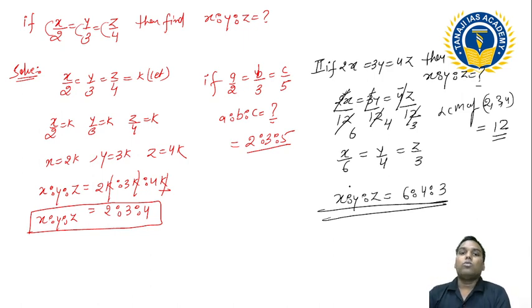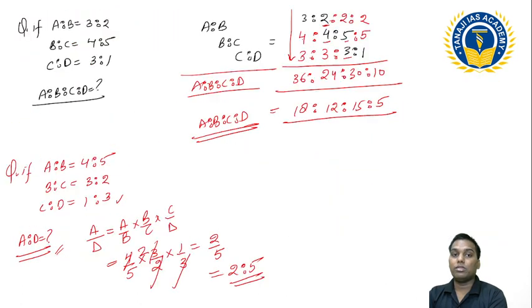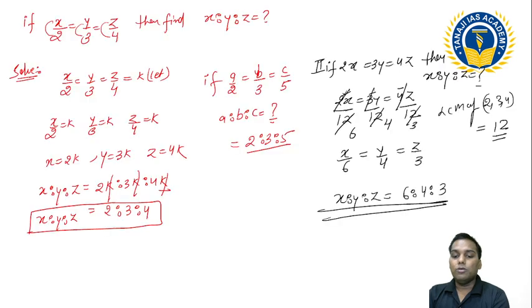Got it? So I have told you the sufficient basic understanding related to your ratio and proportion. If you are comfortable in all these segments, I think you might be comfortable in the questions as well. Now see, one method is left. I generally use the application of the prime number, but right now I'm not willing to tell you. I will tell you a little later, after doing one or two questions. ठीक है, अभी हम एक दो क्वेश्चन करते हैं, उसके बाद फिर मैं वो कॉन्सेप्ट आपको बताऊंगा.